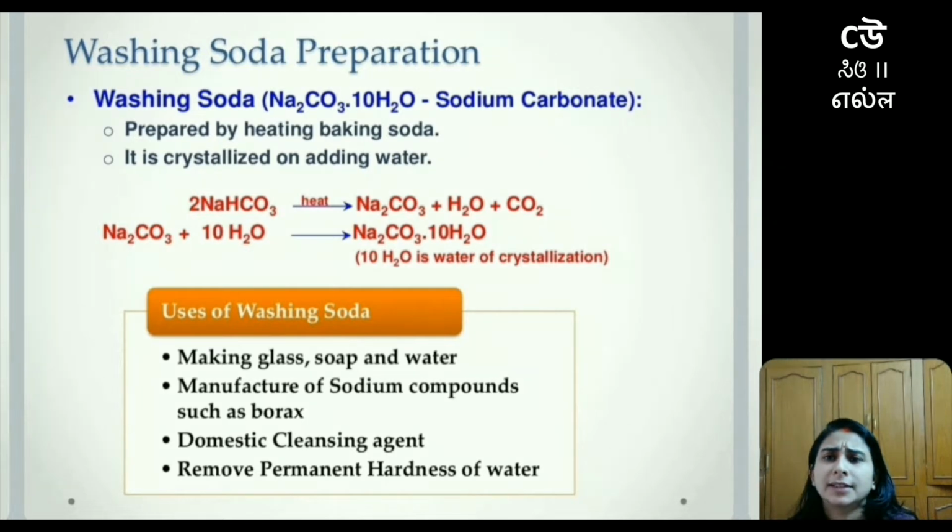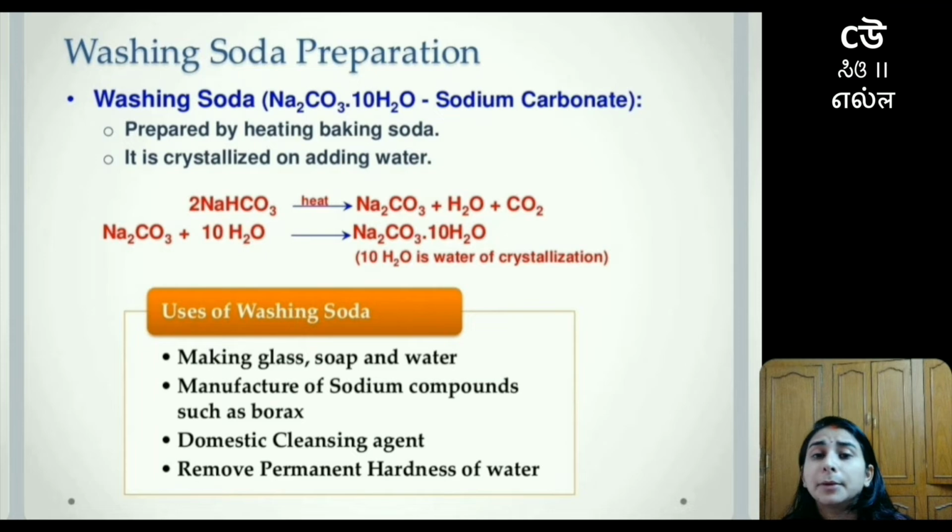Moving on to the next topic, now we are going to talk about washing soda preparation. If baking soda has its chemical formula as NaHCO3, this washing soda would be Na2CO3.10H2O. Chemically we'll name this compound sodium carbonate, or we can say this is hydrated sodium carbonate because it contains some amount of water molecules in it.